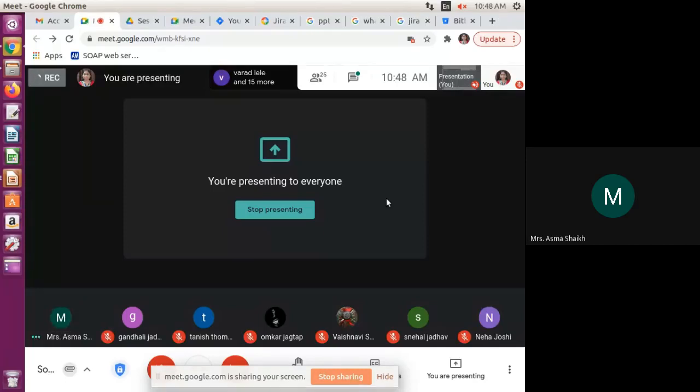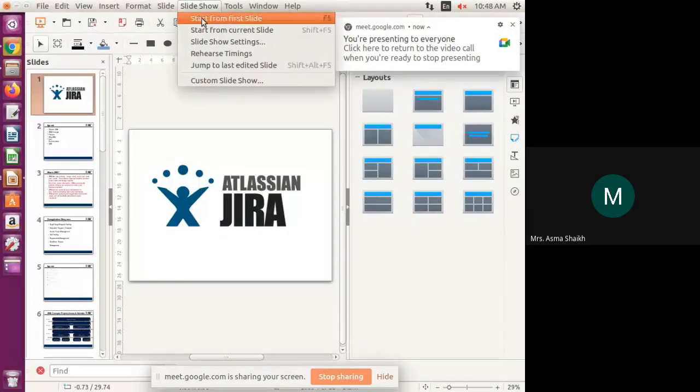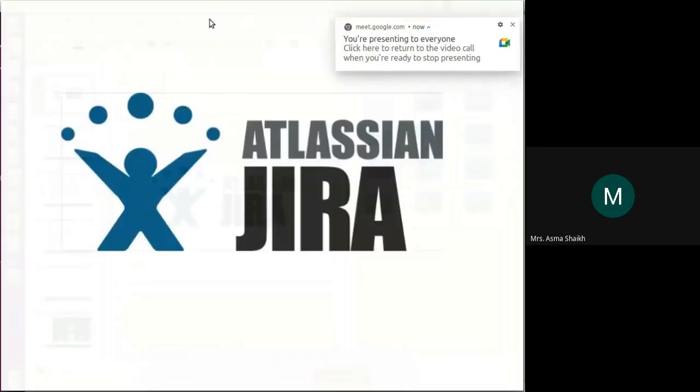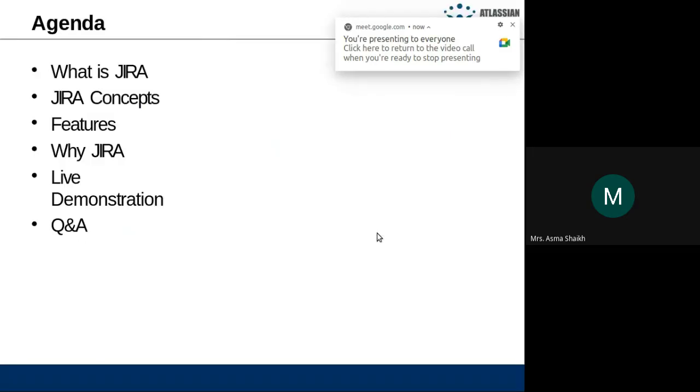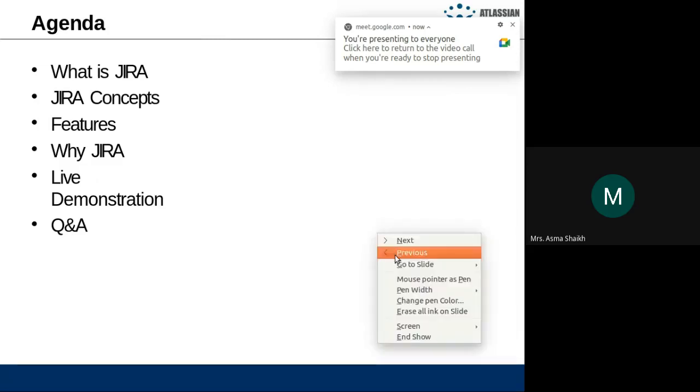Exactly working of a Jira? Okay, so always remember if the question is about a Jira, Jira is an agile tool. I'm going to share some theory of the Jira. Who develops this? This company develops this Jira. So what is Jira? Jira is an agile tool.